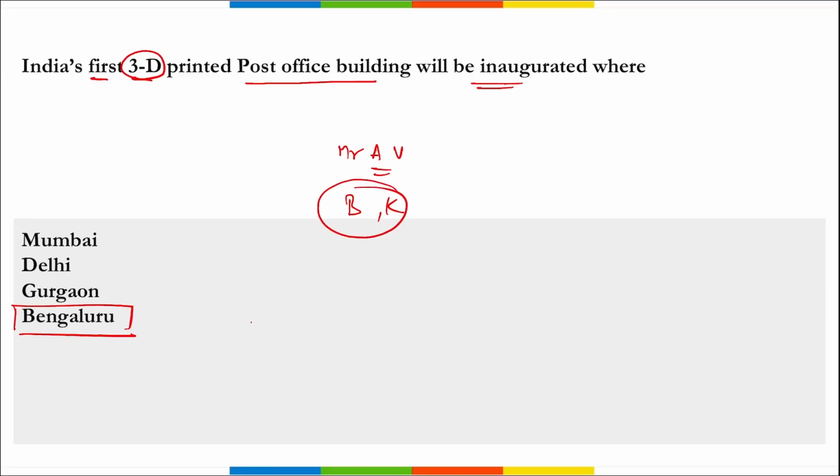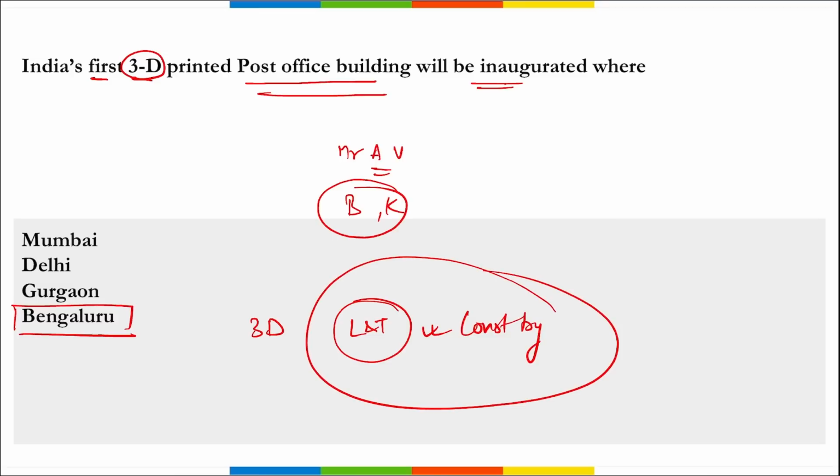This new post office was created using 3D concrete printing technology by L&T Construction. So a question can be asked: this 3D post office building was constructed by whom? It was constructed by L&T. Apart from this, if we talk about 3D printed infrastructure, first remember a 3D printed house was built on the IIT Madras campus.